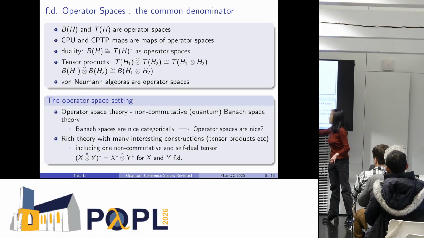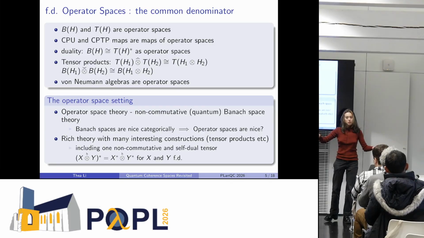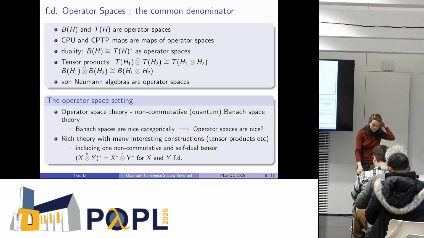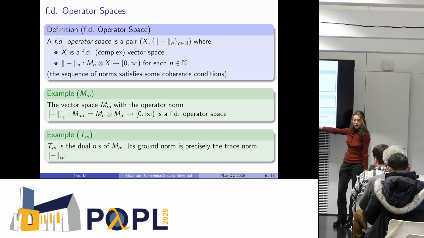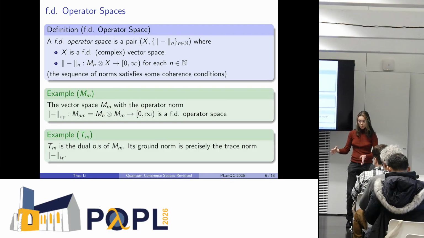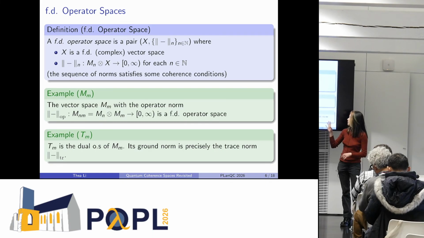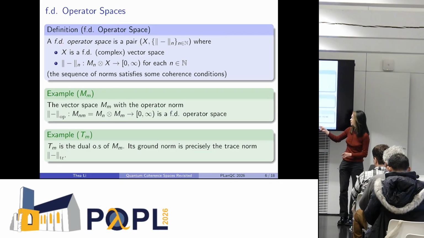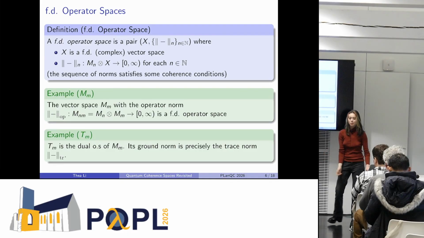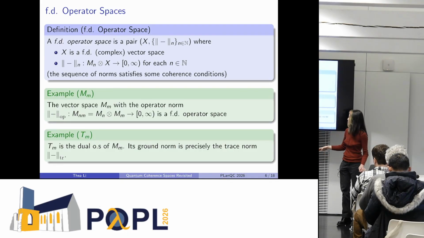This holds only if the spaces are finite dimensional, which is what we're interested in anyway. So concretely, a finite dimensional operator space is a pair with an underlying finite dimensional complex vector space, and then a sequence of norms, one for each n, given by the tensor of the underlying space with the space of n by n complex matrices. And this sequence of norms, of course, satisfies a coherence condition that we're going to sweep under the rug.